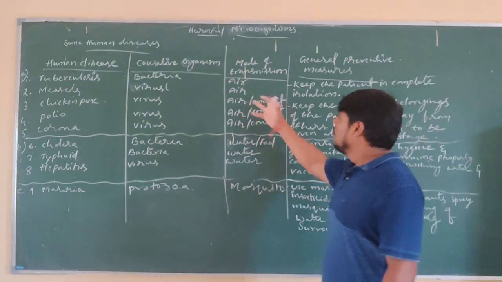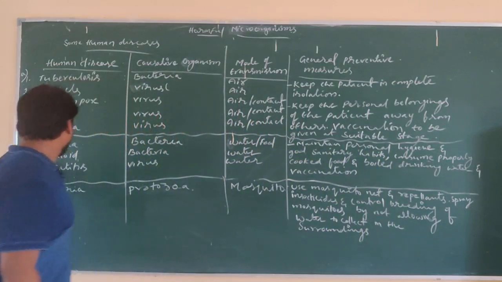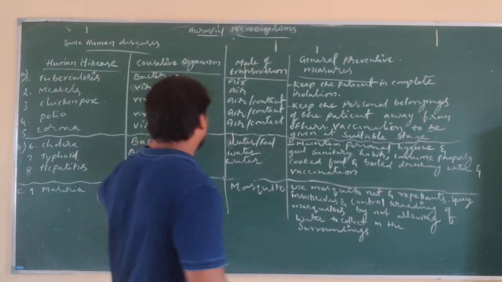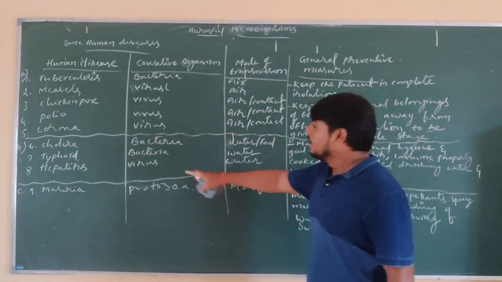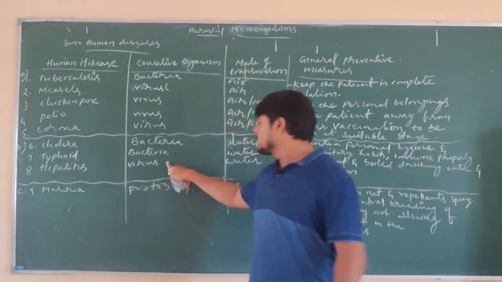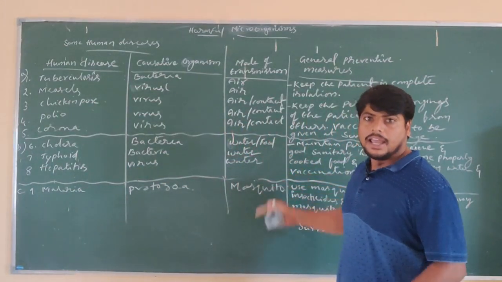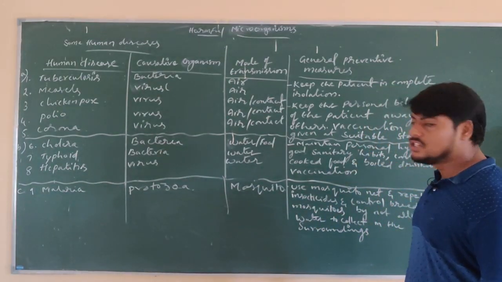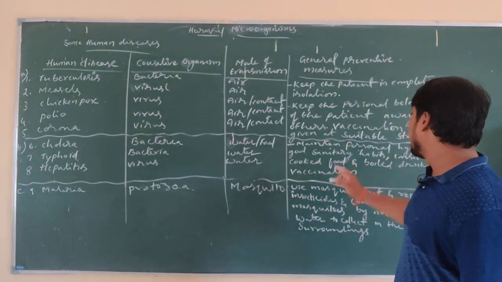That is about airborne diseases. Next, cholera. Cholera is a bacterial disease which is transferred through water and food. Typhoid is also a bacterial disease. Hepatitis is also a viral disease, and these are commonly transferred by means of water. The precaution we have to follow is to maintain personal hygiene. Personally, we have to stay clean and neat, and maintain good sanitation.